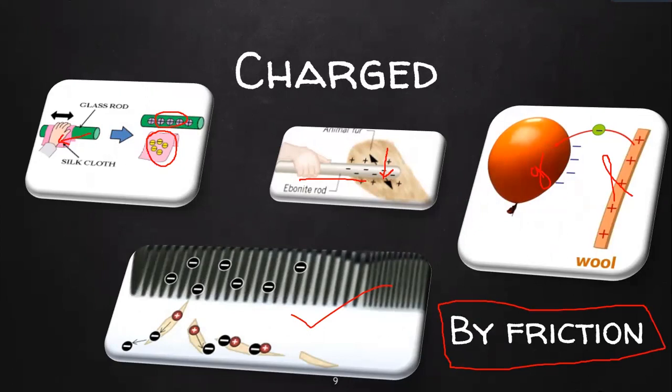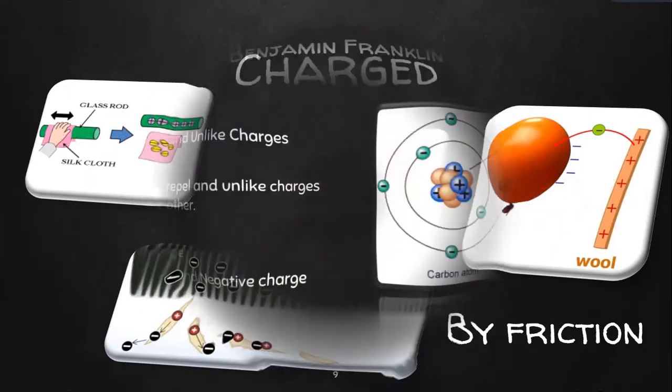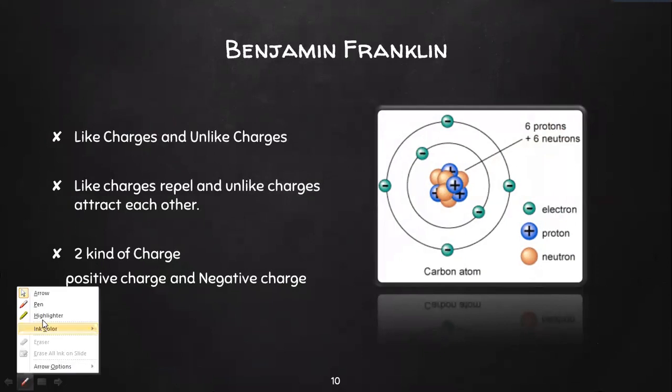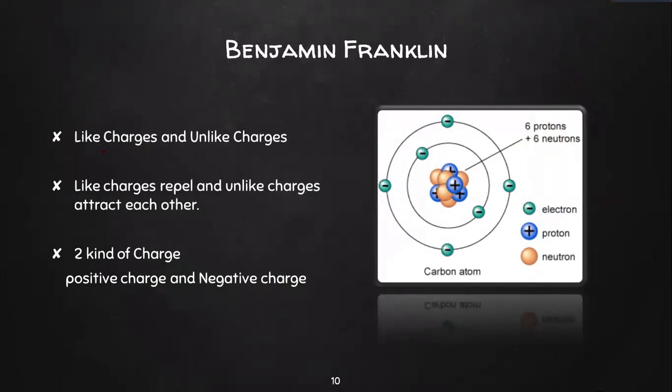When you bring a positive charge and a negative charge together, they attract. So initially what they found was that there are two unlike charges, two opposite types of charges. Later on they understood that like charges repel and unlike charges attract each other, and then they named them positive charge and negative charge.